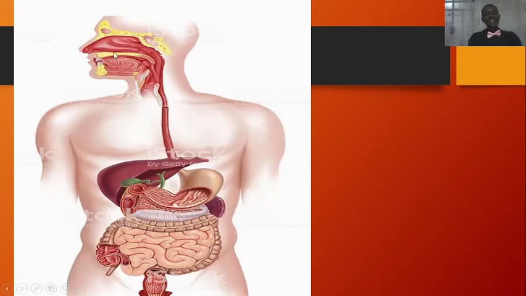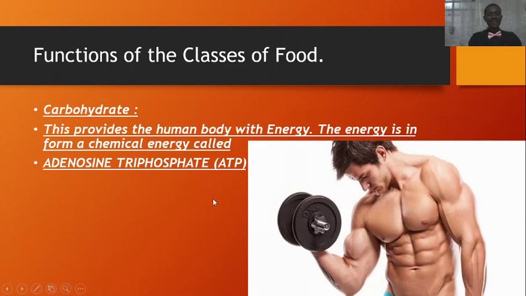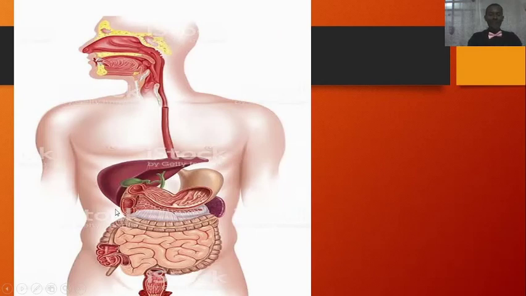Inside this digestive system, the food is taken into the mouth, it goes down into the guts, or what is known as the alimentary canal, or the digestive system, the esophagus, and then into the stomach, where we have all these things being digested into their simplest absorbable forms. So we're taking all those balanced diets and they go in there. Now, when they're inside the body and you have digested them, they will start giving you their functions.